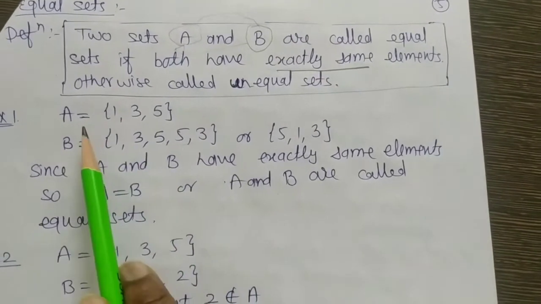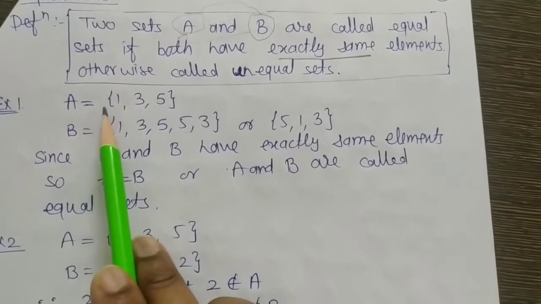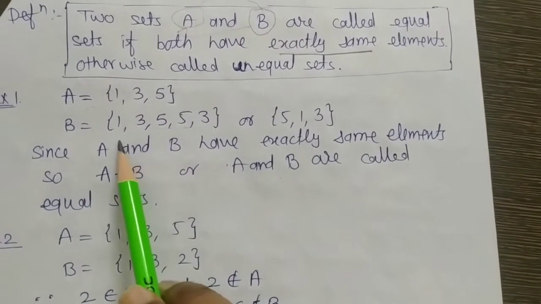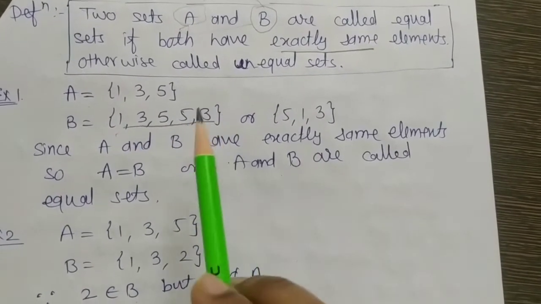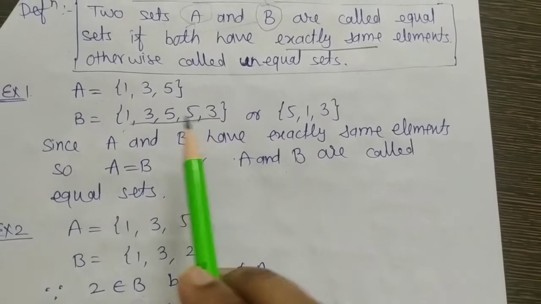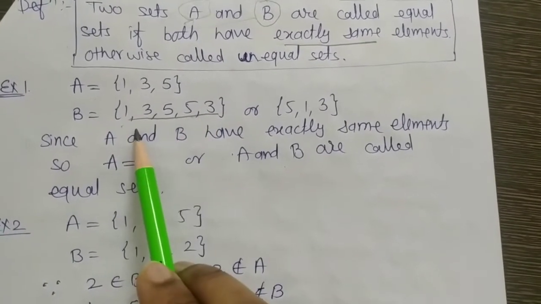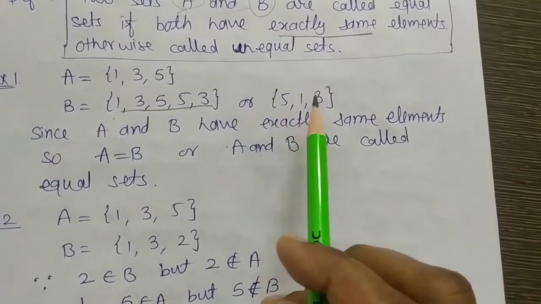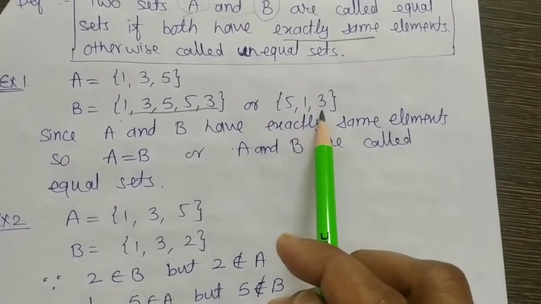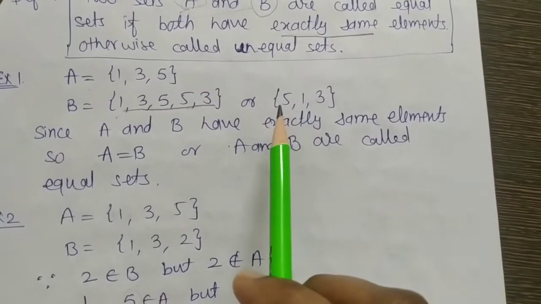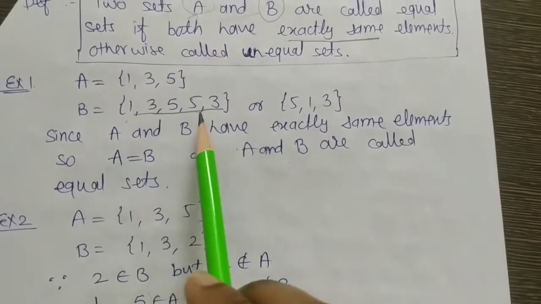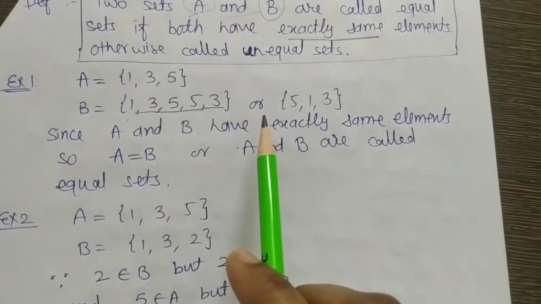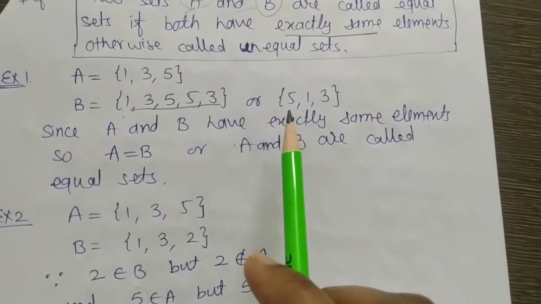For example, we are given A as {1, 3, 5} and B has {1, 3, 5, 5, 3}. Just remember that we will never write a repeated element in a set. So we can drop the repeated elements. Then what will we have in B? We have 5, 1, 3. Here order does not matter in sets. We can write in any arbitrary order. But we are not to write repeated elements. Repeated elements must be dropped.